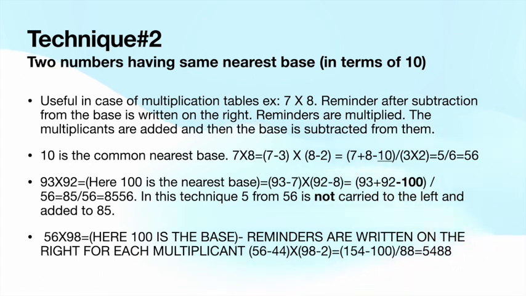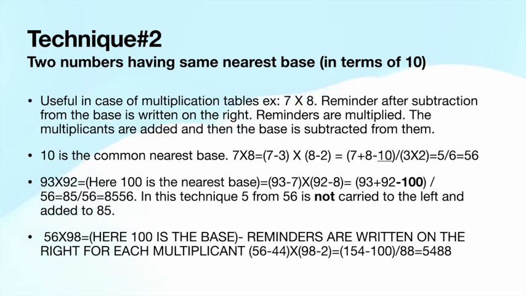And for example, 93 and 92. 100 is the nearest base in terms of decimal places. So 93 is the value and 7 is the remainder, and 92 is the value and 8 is the remainder. So 93 plus 92 minus 100, slash 56. That 56 has come based on the remainder 7 into 8. The 5 is not getting carried forward to the left side. The 85 is there and 56 is there. We combine both together and get the value 8556.